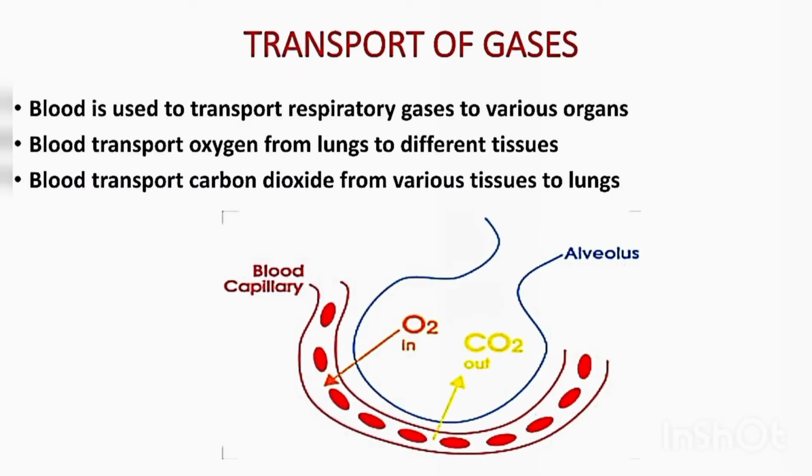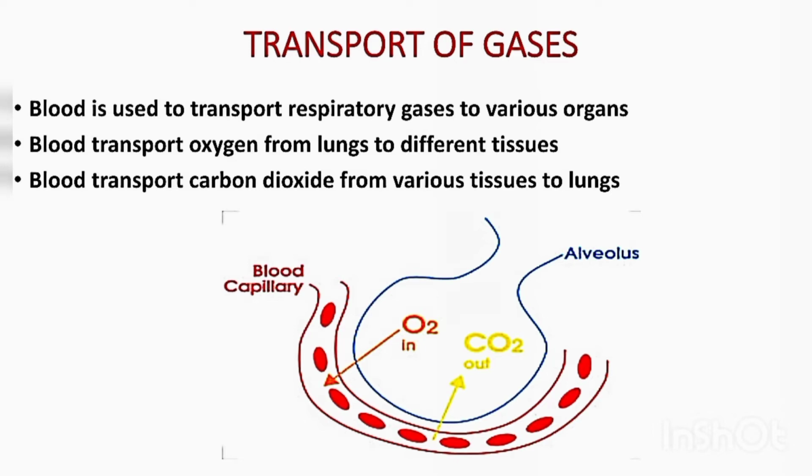Transport of gases. Since there are two types of major gases, oxygen and carbon dioxide, we learn about how they are transported to our organs. As we know, blood is a major fluid in our body that is used to transport the gases that we inhale through our nose, which go into our blood and dissolve into it, and then the blood transports the gases to our organs.